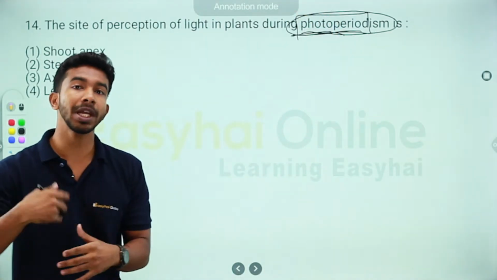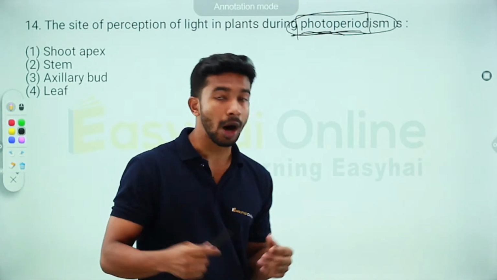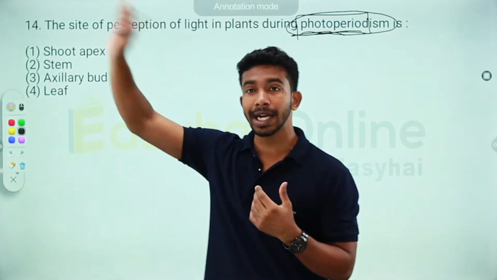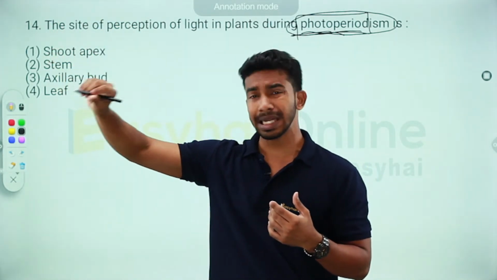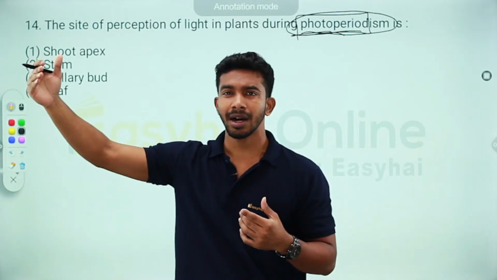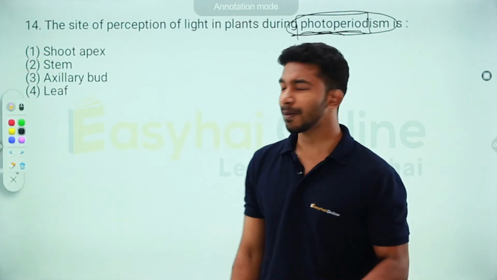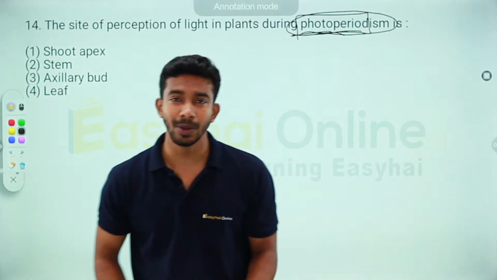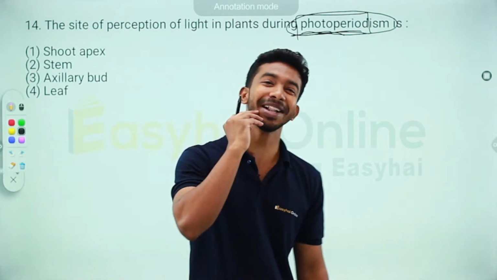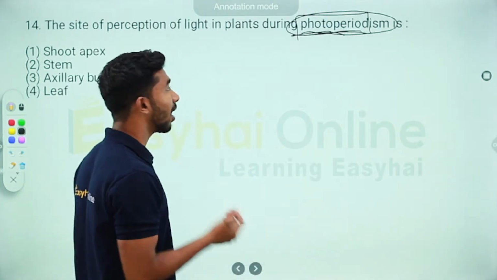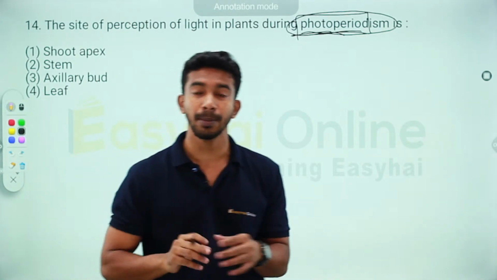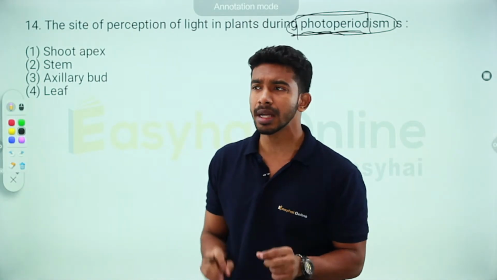Now what is photoperiodism? Just like how I was reacting to the light outside, seeing that there is still light, so probably it's just 4 or 5, and I went back to sleep, plants also respond to these light periods. I know it's a weird example. How?